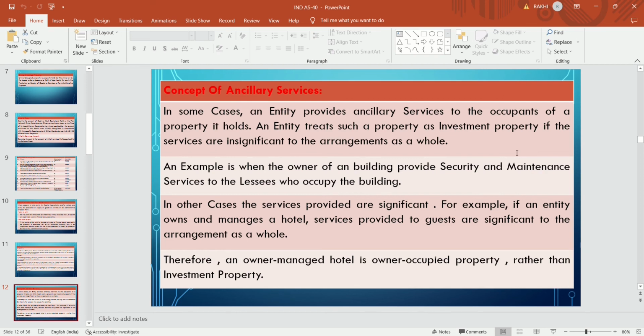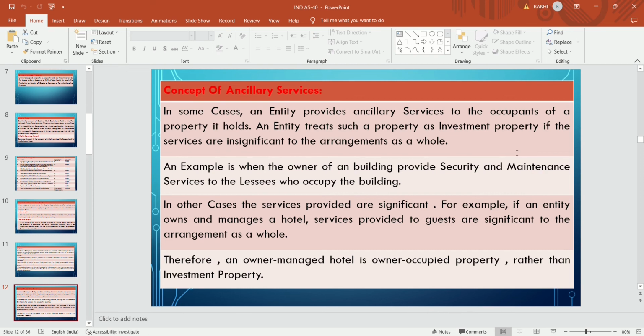Suppose security guard services or maintenance services are given by the owner of the building to the lessee when they occupy the building. Any extra services given by the owner of the property to the tenant are called ancillary services.